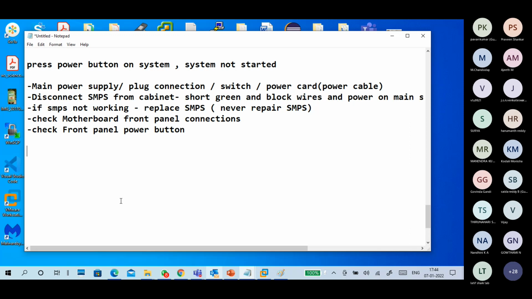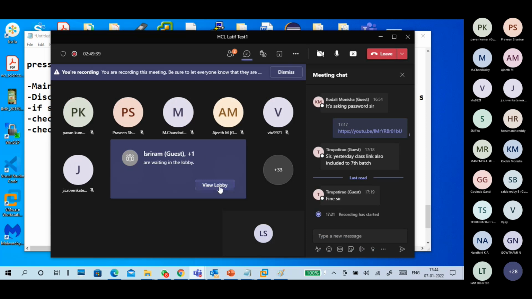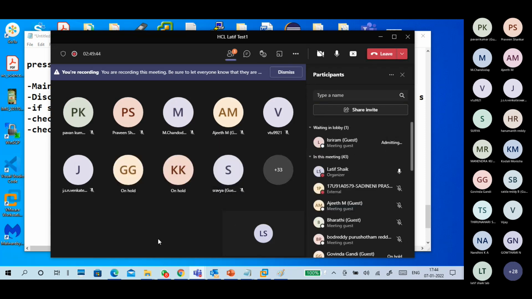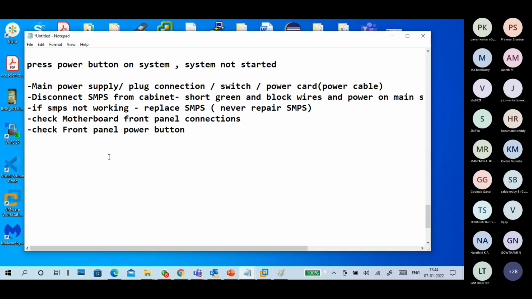Working, non-working, old computers we required for experiments, not a new one. So obviously the front panel connection will be put wrong.